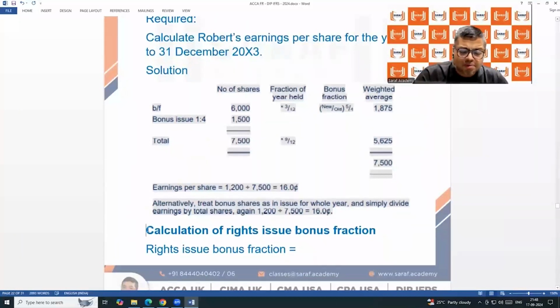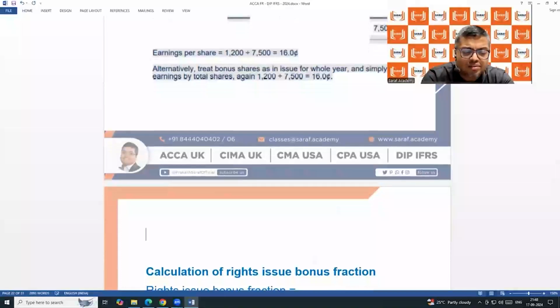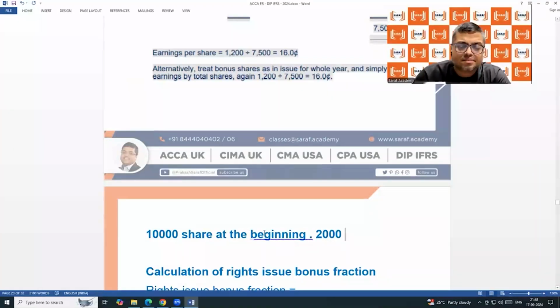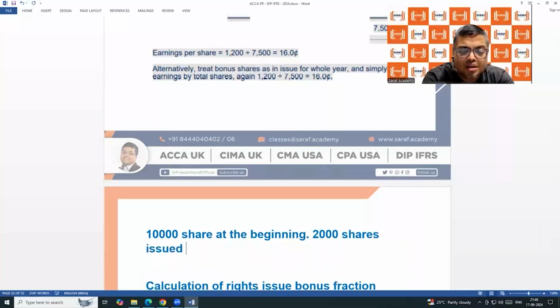Here, before proceeding, let me give one example. 10,000 shares at the beginning, 2,000 shares issued after 4 months.